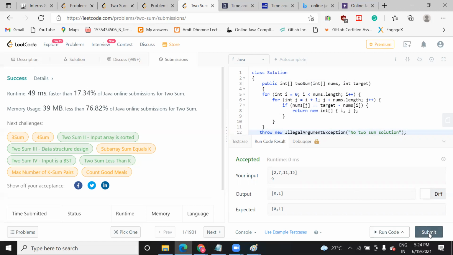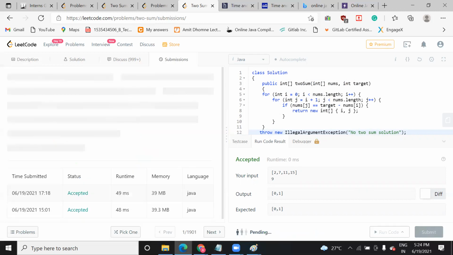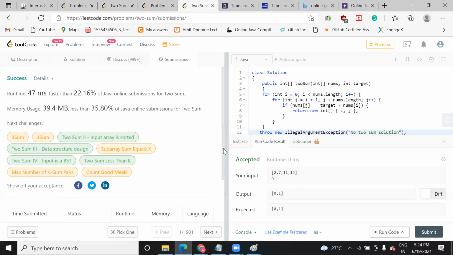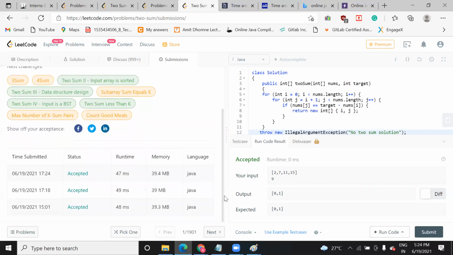Let me submit it once again. So it will show you the record, and this record is coming because of my login ID. Now it is 47 ms and 39.4 MB, because it depends on how much time it takes to connect to the server, and that depends upon the internet speed also.